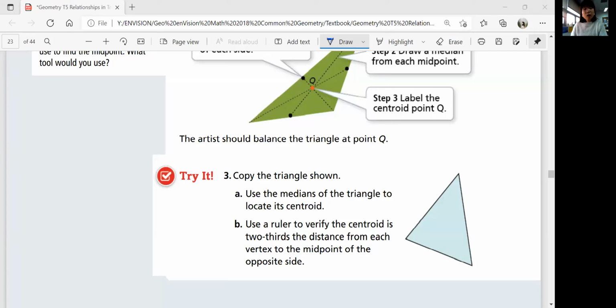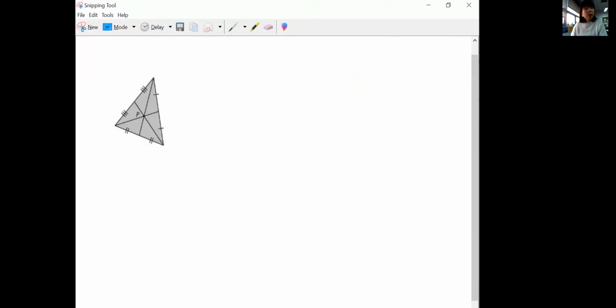Okay, so if you are ready to check answers, I'll show you the triangle that you're supposed to construct. There's a centroid at point P over here. And if you use a ruler to measure them, it must have point P exactly at 2/3 from each vertex to the midpoint.